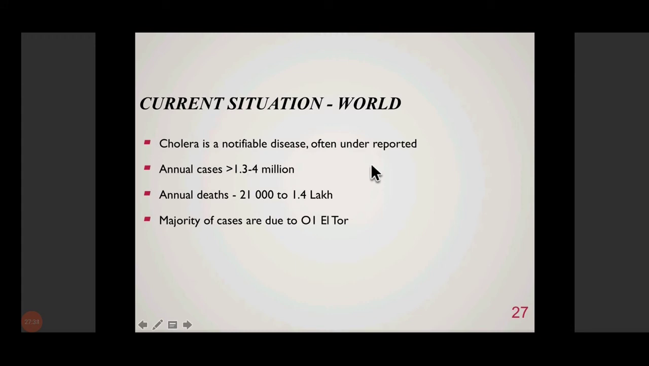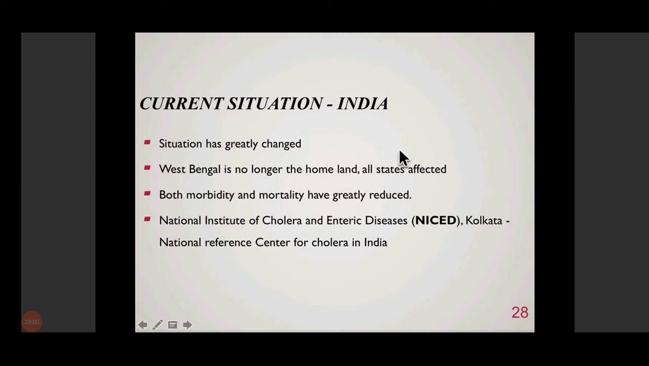So currently cholera is a notifiable disease. That means any patient coming to a doctor or health facility with cholera has to be reported to the authorities. Still, it is resulting in thousands of deaths. Cholera is still causing a lot of deaths in India and in other undeveloped countries, mainly in African countries. In India, the situation has changed greatly. The number of cases has come down over a period of time as hygienic conditions have improved.